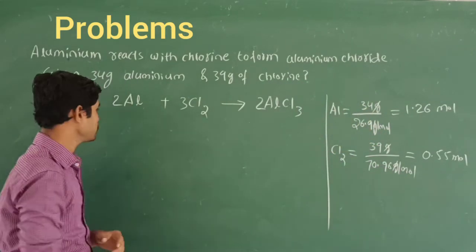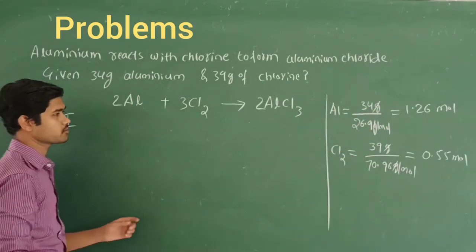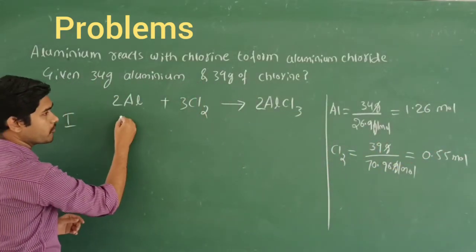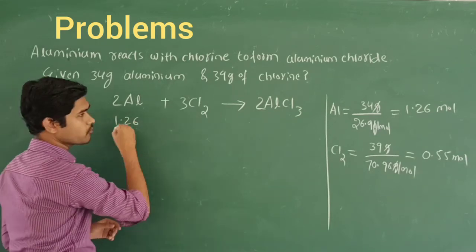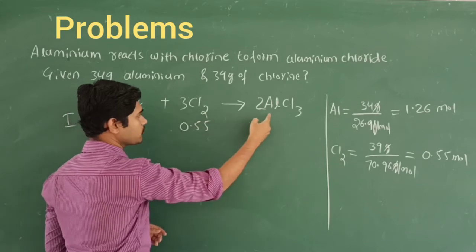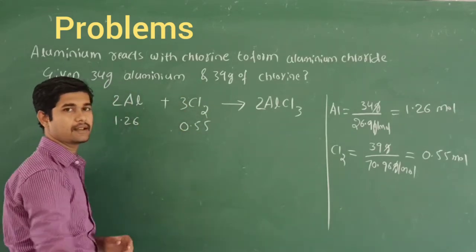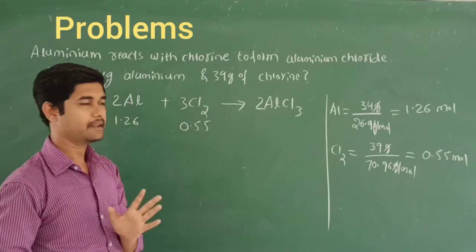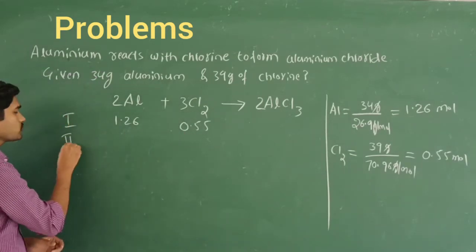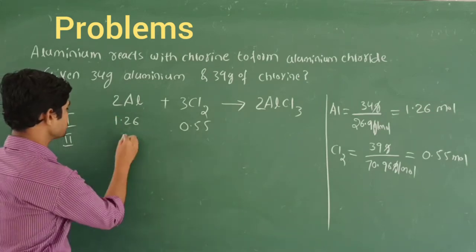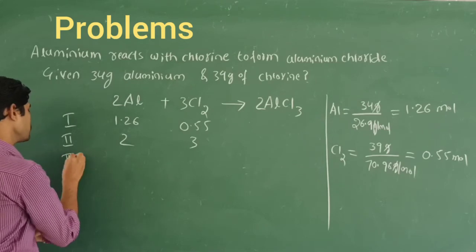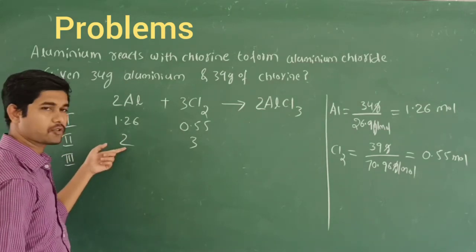We should follow the rules. Our first rule says we should write the moles of each reactant. Aluminium is 1.26 mole, and chlorine gas is 0.55. We need not worry about the product because only the limiting reagent is asked. Then we write the stoichiometric coefficients: aluminium is 2 and chlorine gas is 3. The third step is to divide the moles by the stoichiometric coefficient.